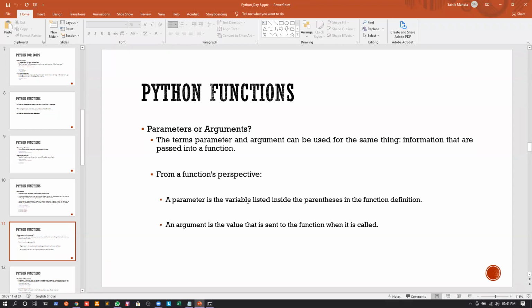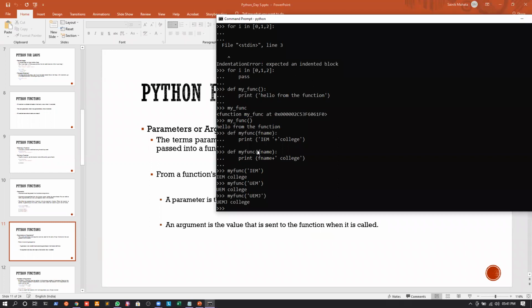A parameter is the variable listed inside the parentheses in the function definition, and an argument is the value that is sent to the function when it is called. If I go to the previous example, the fname that we defined while defining the function is the parameter. Whenever we call the function, whatever value we pass is known as the argument. Both are the same thing, but from the function definition we call it a parameter, and from the calling side we call it an argument. I hope it is clear till now.